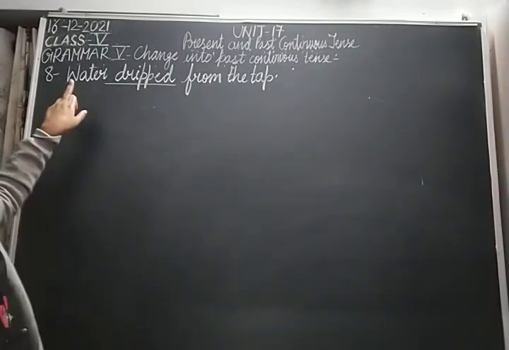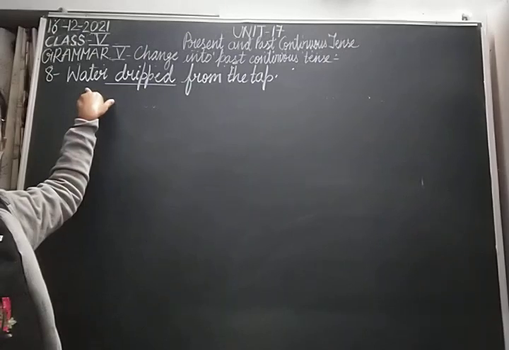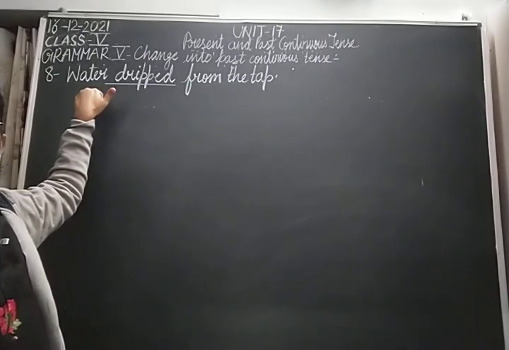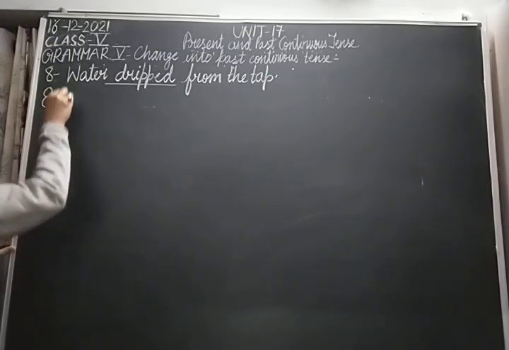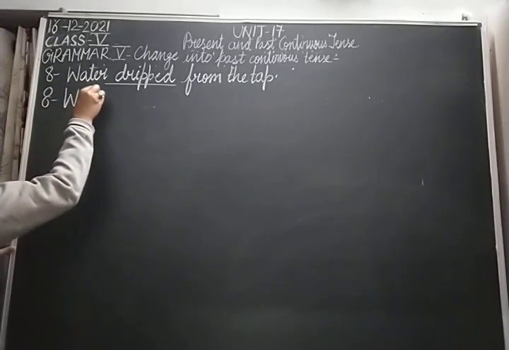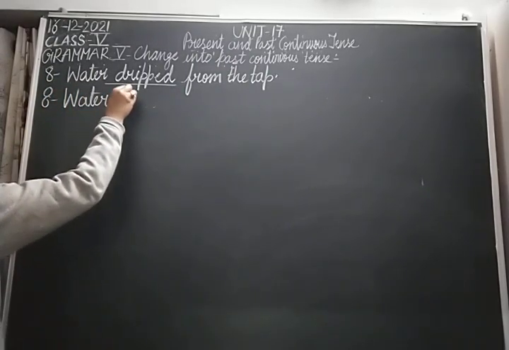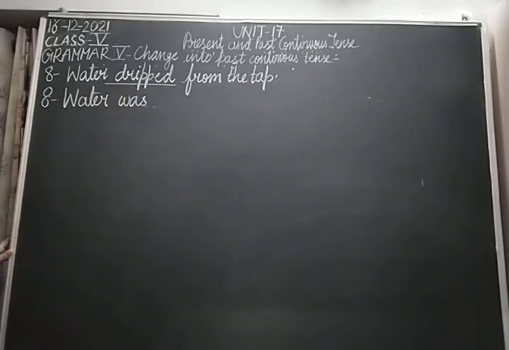Now, water को हम हमेशा singular मानेंगे. ठीक है? So, our sentence will be water के साथ हम helping verb will use was, and dripped का ing form क्या हो जाएगा? Drip का dripping.